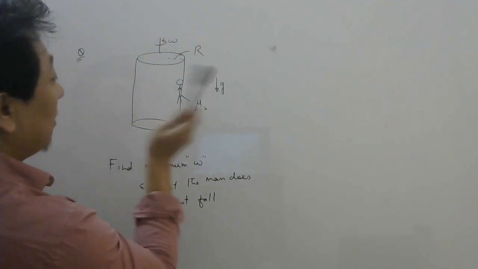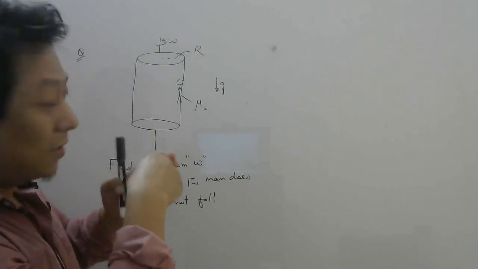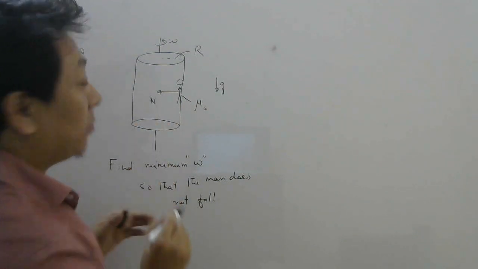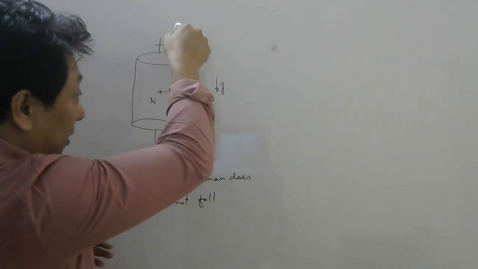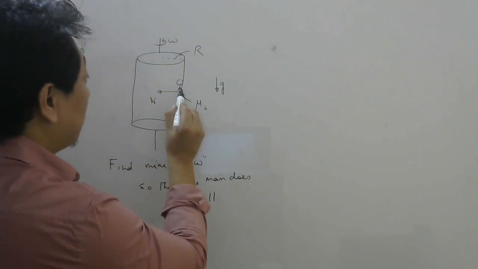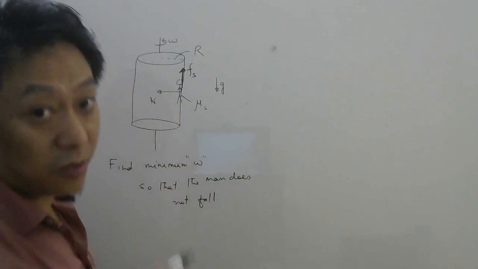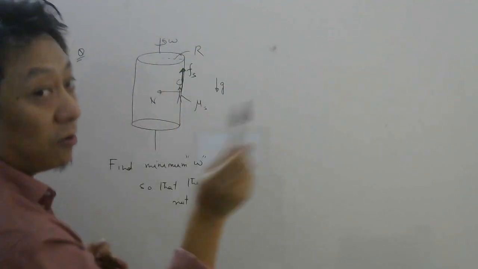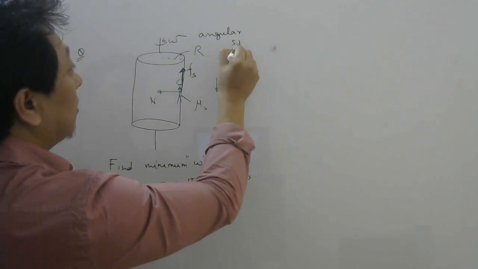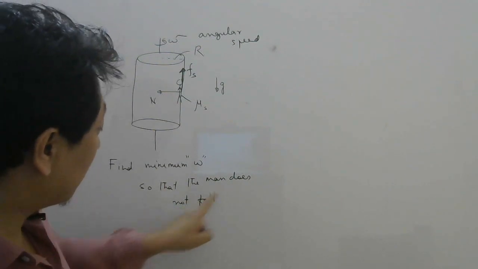However, if you spin this cylinder, then the man will press the cylinder, right? So as he presses the cylinder, there will be a normal force. So there will be a friction force which will oppose the tendency of falling of the man. So the man wants to slip down, so friction will oppose that. So this will be your friction. So they are asking what should be the minimum angular speed. Omega here is angular speed. So what is the minimum angular speed you can give to this cylinder so that the man does not fall?